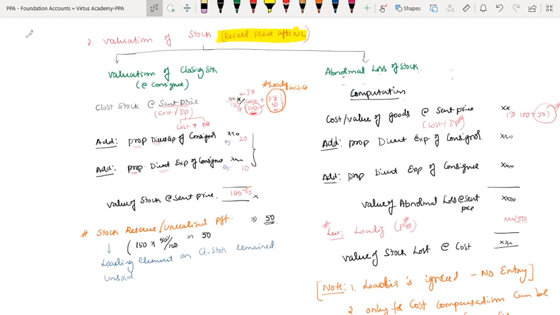Valuation of stock. Whenever you touch valuation of stock in case of consignment, wherever it might be, whether the value of goods lost or the value of stock, you have to include three components. One is the value of goods at sent price. At what price you sent, at that price. That is for the goods you lost or the goods in hand. Correct? Plus direct expenses of the consignor, plus proportionate direct expenses of the consignee. So this proportionate we have to add.